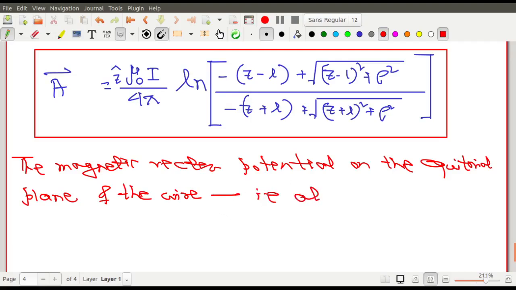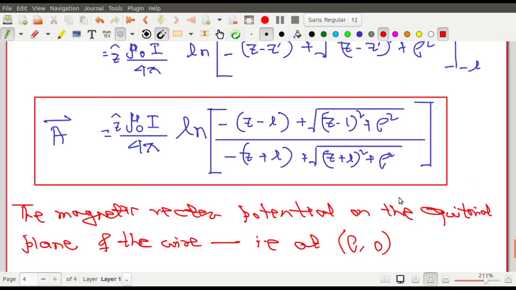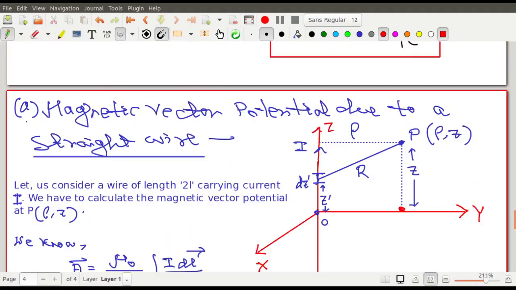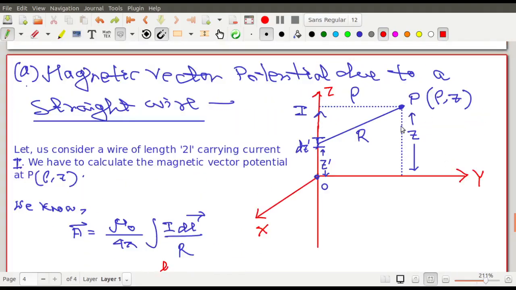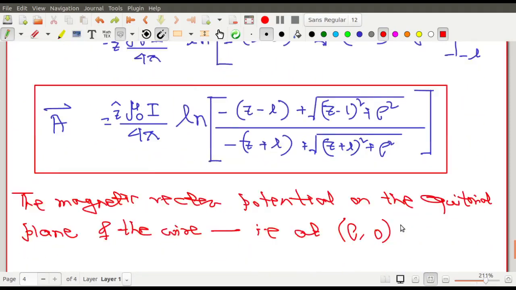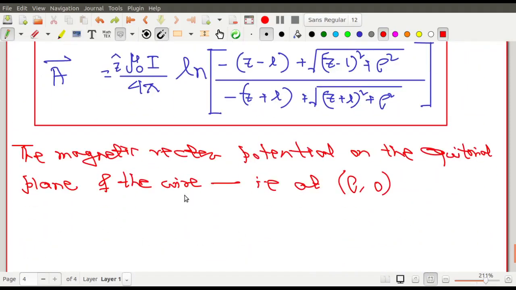Equatorial plane means that is at rho, 0, that is on this line. That is, you have to find it at this particular point. Equatorial plane means the plane which passes through the origin. So if you find the equatorial plane, it means you have to make z equal to 0 here. You have to make this z to be 0. So make z to be 0 and that is the vector potential at the equatorial plane.